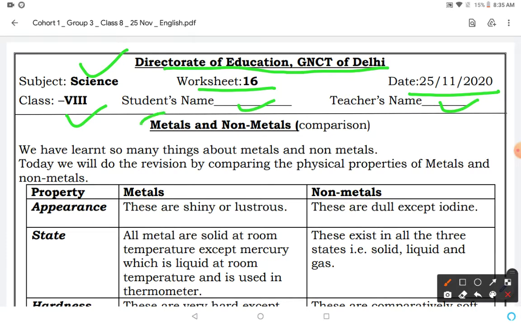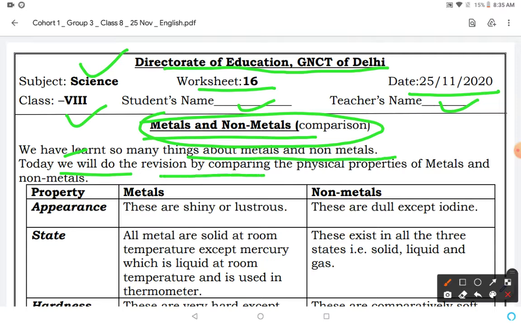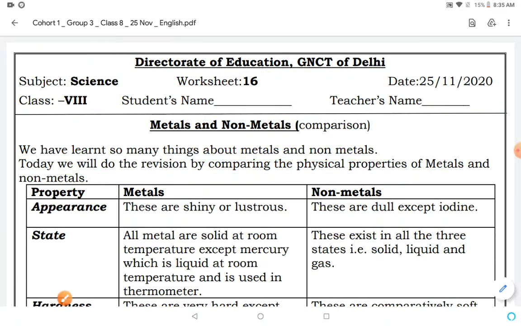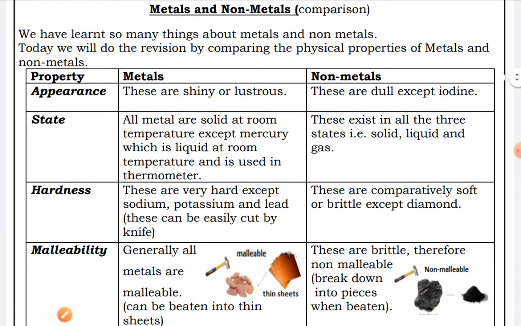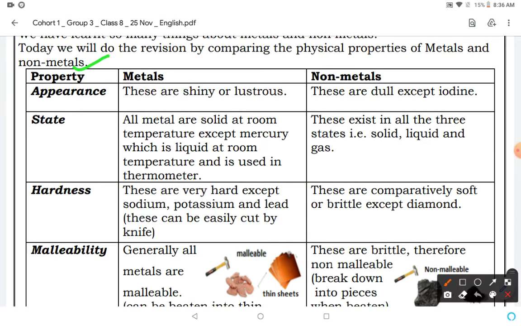Today's topic is metal and non-metal: comparison between metals and non-metals. We have learned so many things about metals and non-metals in the previous worksheet. Today we will do the revision by comparing the physical properties of metals and non-metals. Here three columns are given. In the first column, property is written. In the second column, metals. In the third column, non-metals.